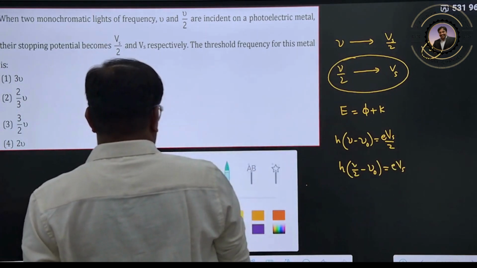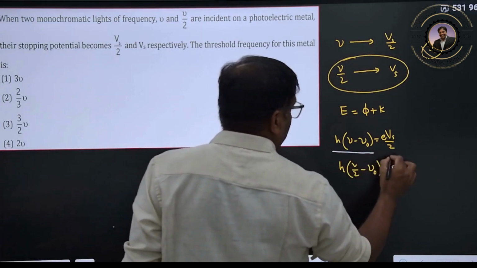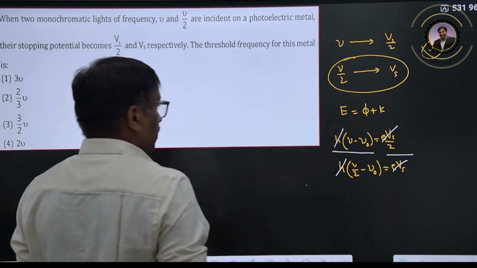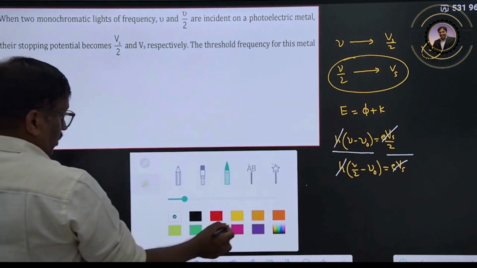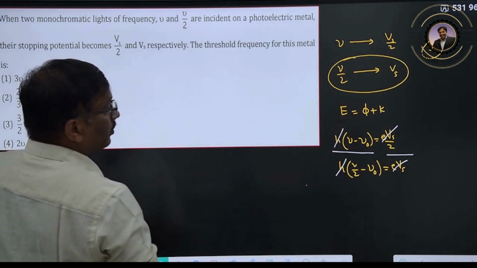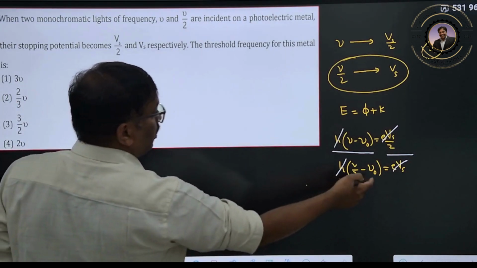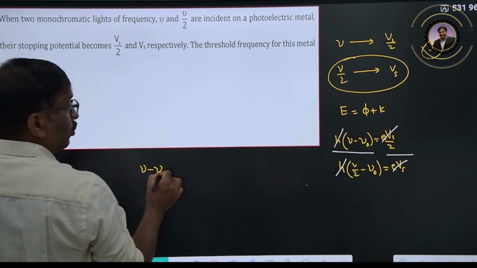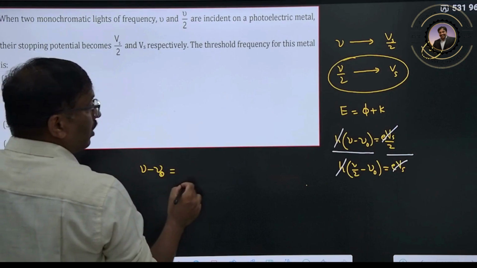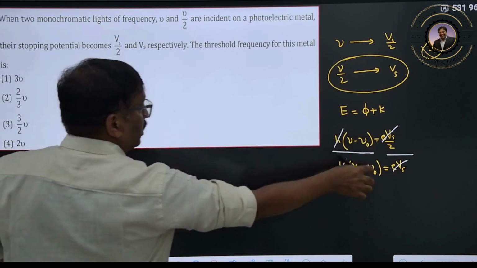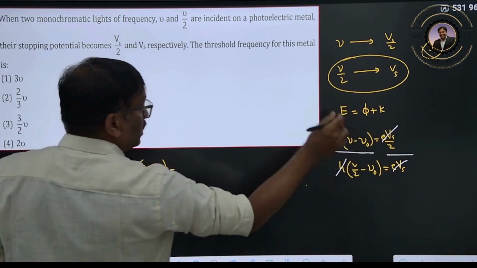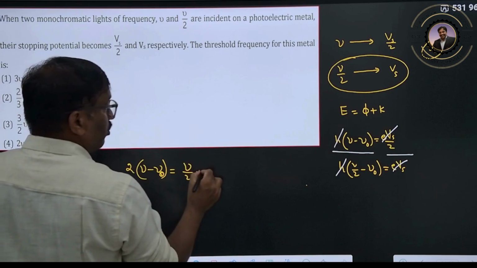So what I can do now is divide these two. h and h cancel, and eV gets cancelled out. So this is 1 by 2: mu minus mu naught will be equal to 2 times (mu by 2 minus mu naught).